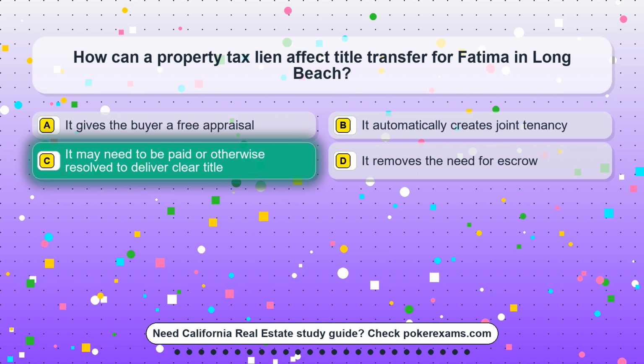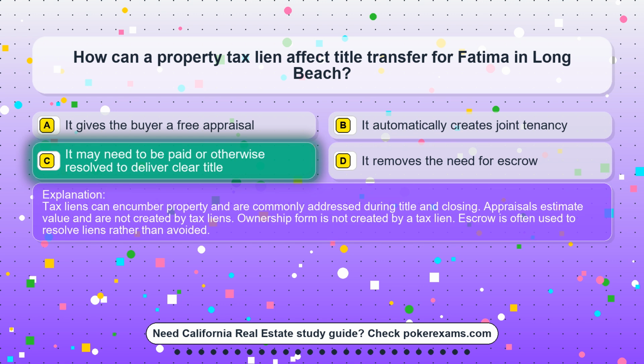The correct answer is option C. It may need to be paid or otherwise resolved to deliver clear title. Tax liens can encumber property and are commonly addressed during title and closing. Appraisals estimate value and are not created by tax liens. Ownership form is not created by a tax lien. Escrow is often used to resolve liens rather than avoided.